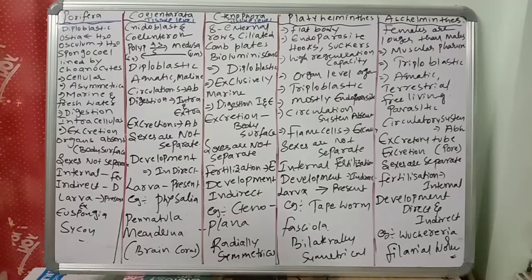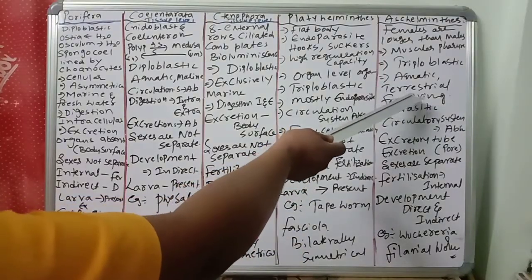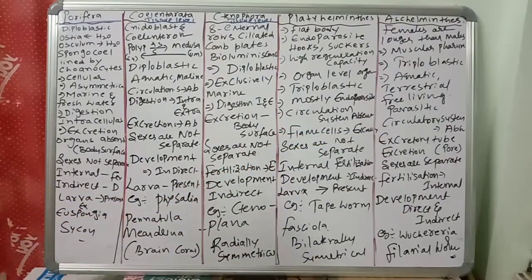So they are free living. They live in aquatic habitats, free living, and even terrestrial also they can live. They are parasitic in plants and animals. So they will be in the form of parasites in plants and animals. Next, circulation system is absent. Here also no circulation system.